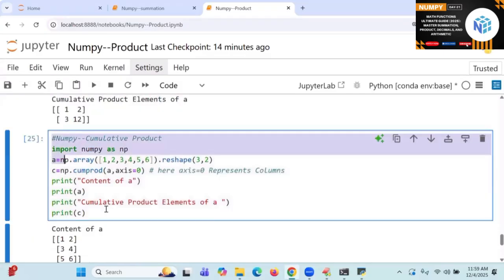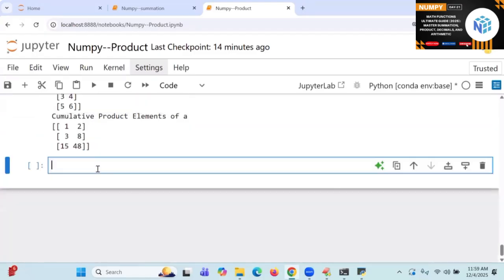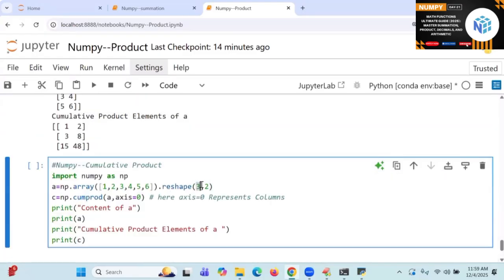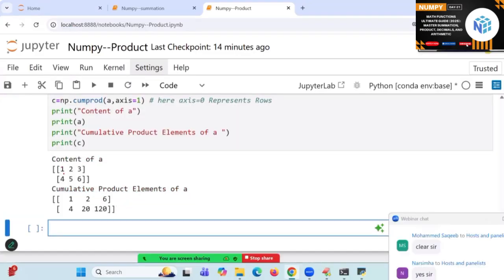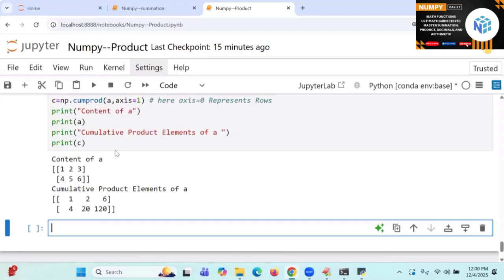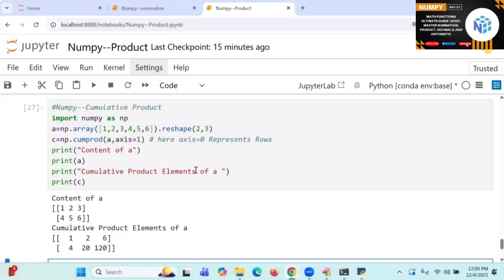Go to the next one. Here, I'll change my things here. 2, comma 3, for more calculation part. Start here. This is called 1, 2, 3. 1 here. 1 into 2, 2. 1 into 2 into 3, 6. Next 4, 5, 6. 4 into 5, 20. 4 into 5 into 6, 120. Are you okay? So this is about cumulative product of axis.